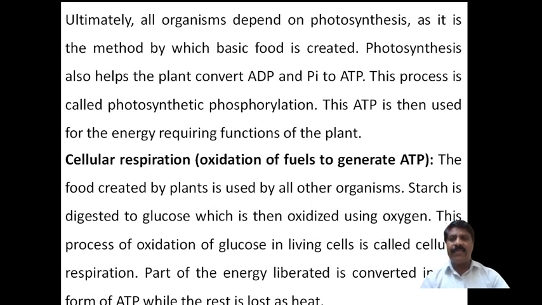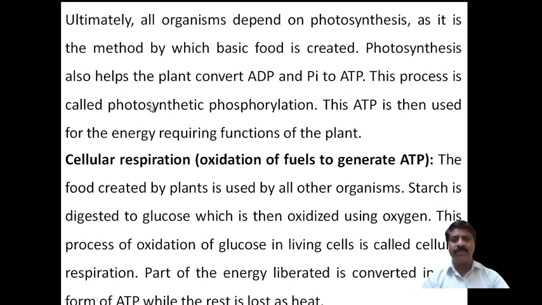Now, ultimately all organisms depend on photosynthesis because they require starch, or food. Therefore we say that all organisms depend on the photosynthesis process, as it is the method by which the basic food is created. We say that plants are producers and animals are consumers, whatever they may be. This cycle takes place.